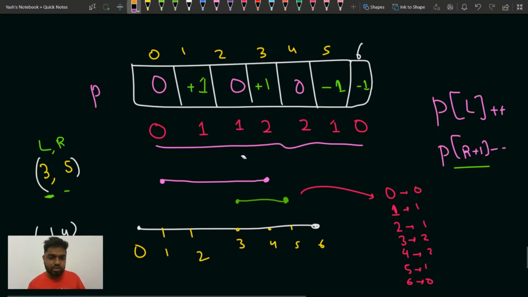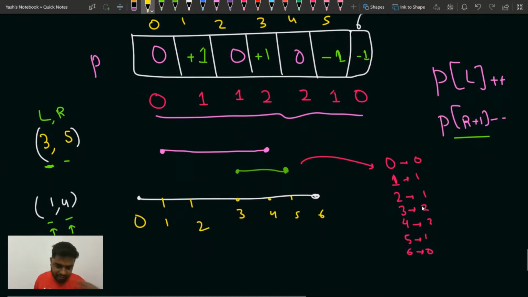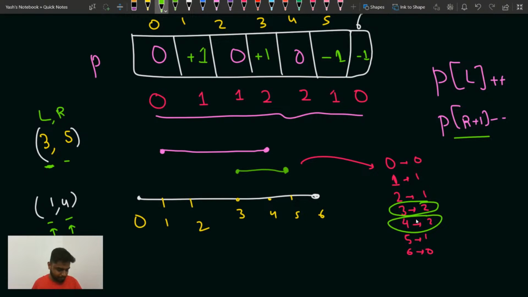Okay, so because of this, what will happen now? Tell me guys, which shops are visited the most? Shop number 3, like this shop and this shop, right? This particular shop and this particular shop, correct? See, the shops which are visited the most, the highest ARR values you will multiply with them, no?